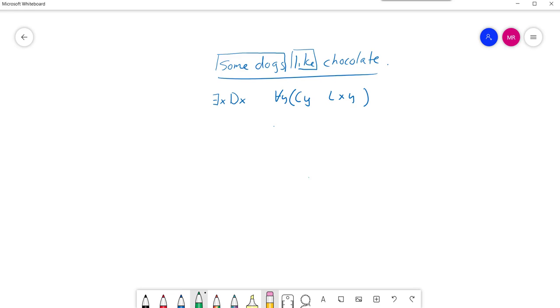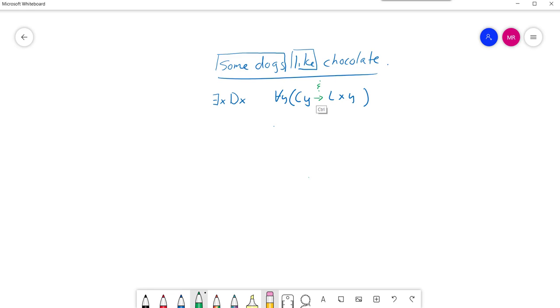Now, what logical operators are we going to use here? Well, let's look at the universal first. Some dogs like chocolate, okay? So for all y, if y is chocolate, then x likes y, right? That is the correct operator to use there. You will, however, if you aren't reading these formulas out loud to yourself, be tempted to write and instead.